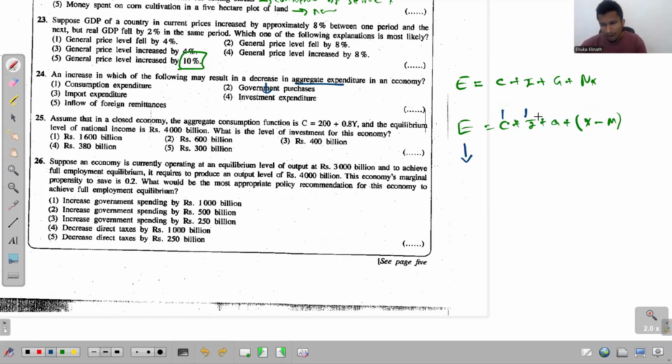But all of you understand that this M, import expenditure, is a negative value. So when this negative value increases, what happens? Aggregate expenditure decreases. That's all. So the answer is obvious. What is the answer? Import expenditure.